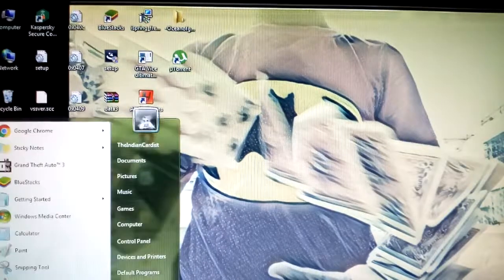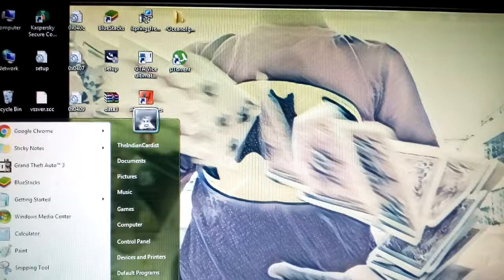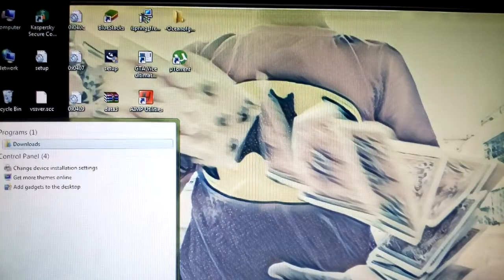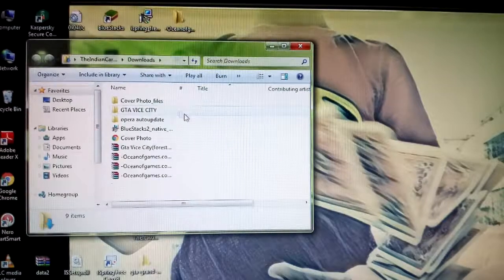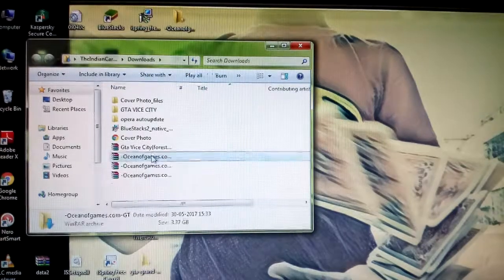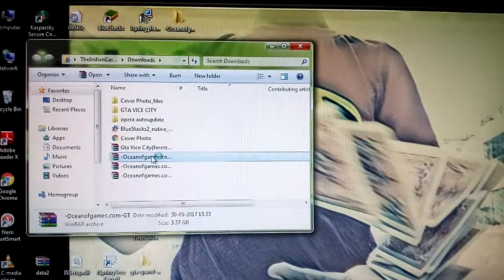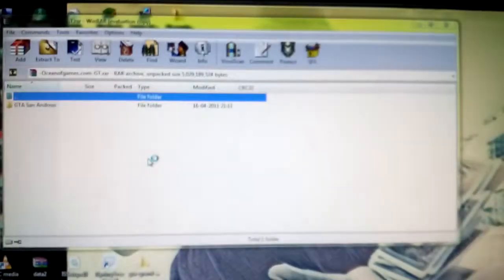Go to Windows, which is right here. Go to the menu button and search for downloads. Downloads are here, and you have to open GTA San Andreas. This one's right here. I have also downloaded GTA 3 and GTA Vice City, so it will be okay.